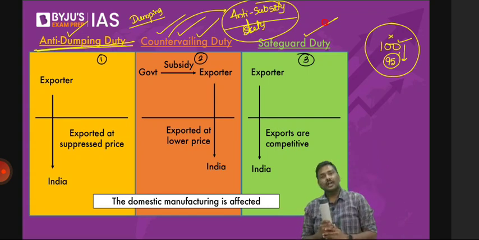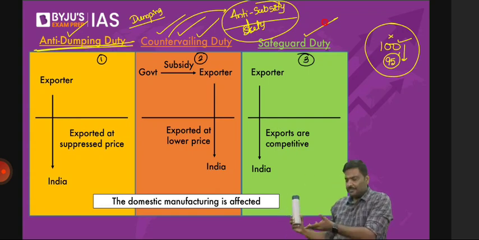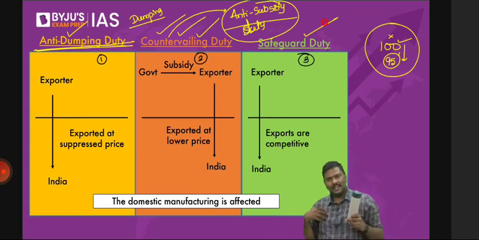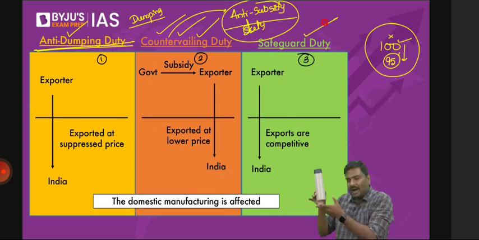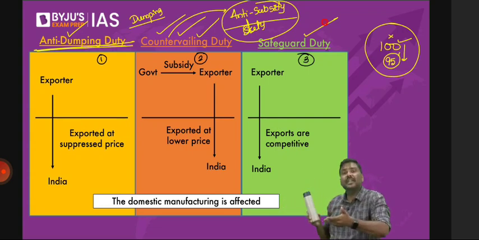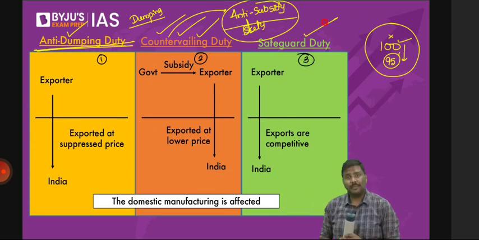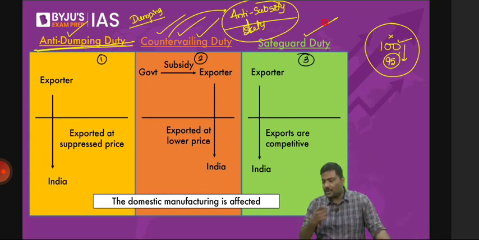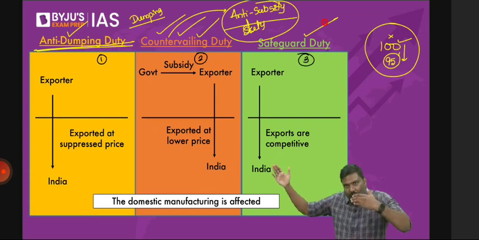I have a better technology. I've got access to cheaper labor, cheaper raw material, etc. You also have produced in India. I have produced in China. But because of all of these factors, my bottle is much cheaper, much more competitive compared to your bottle. As a result of this, what will happen? Don't you think suddenly a lot of imports will start coming from China to India? Will it not happen? Of course, it will happen.